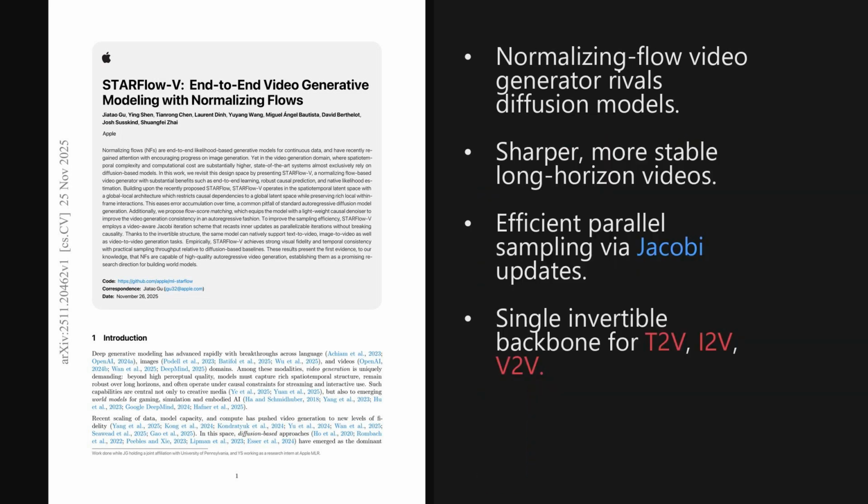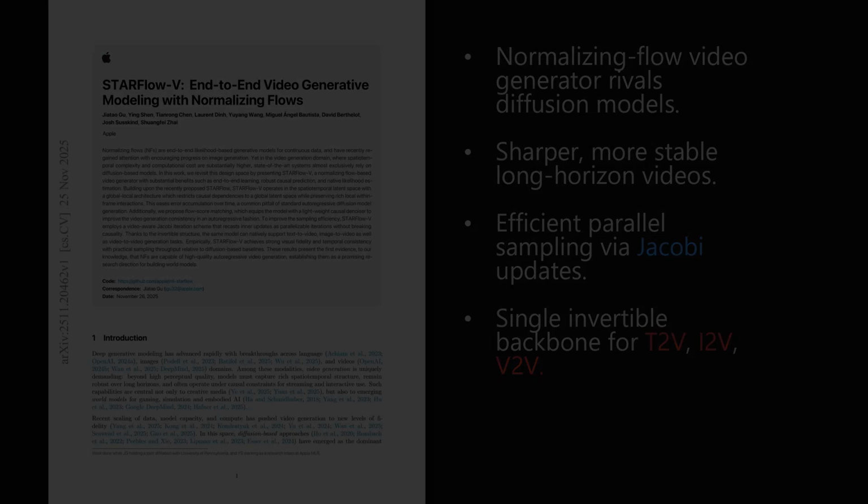I'm Alex. Today we are looking at a paper trending on X, published on November 25th, 2025, about 2 days ago. It introduces a normalizing flow-based video generator that can produce high-quality, temporally consistent videos in an end-to-end, causal way, matching or beating strong autoregressive diffusion baselines while still giving exact likelihoods and practical sampling speed. The paper is titled STARFlow-V, End-to-End Video Generative Modeling with Normalizing Flow. And, as we will see later, the approach could reshape how future world models handle long, streaming video.